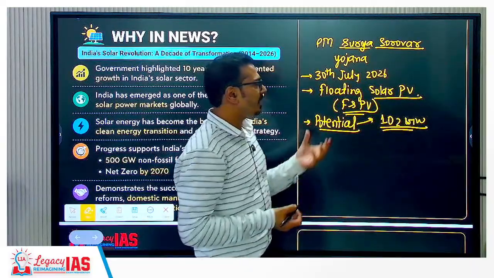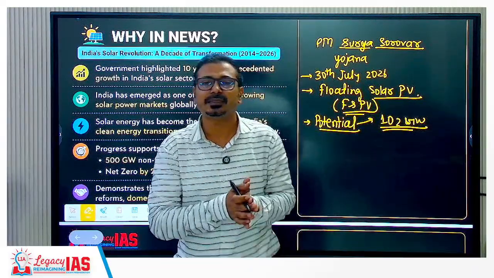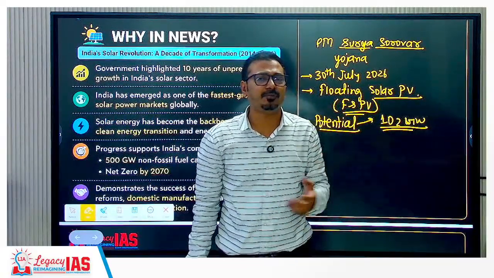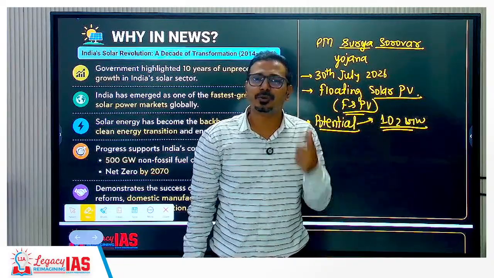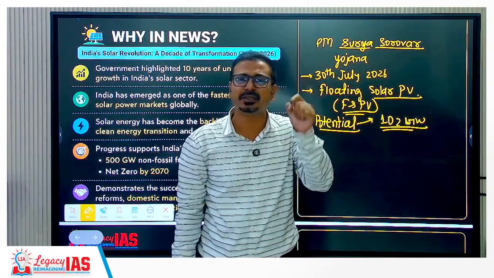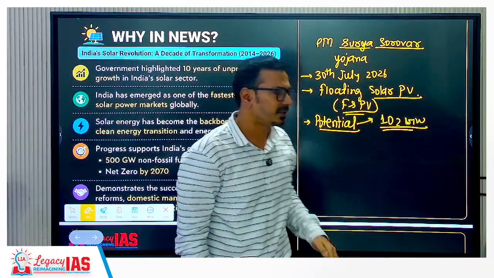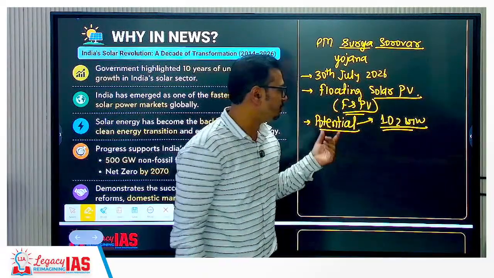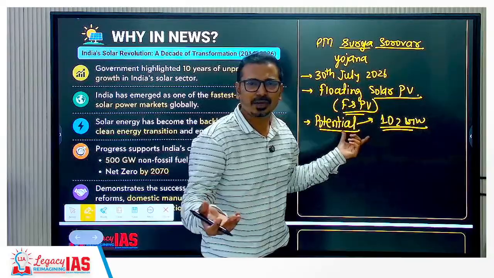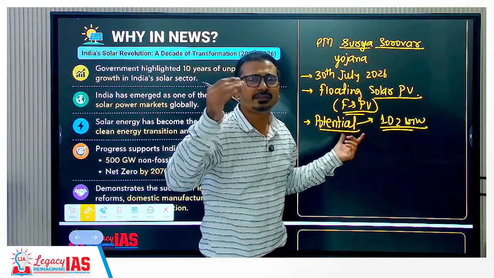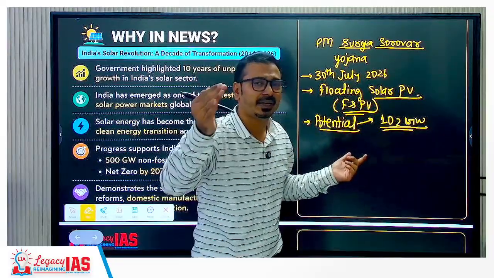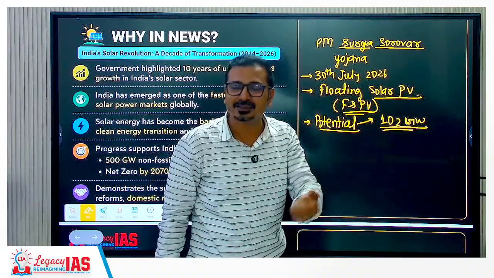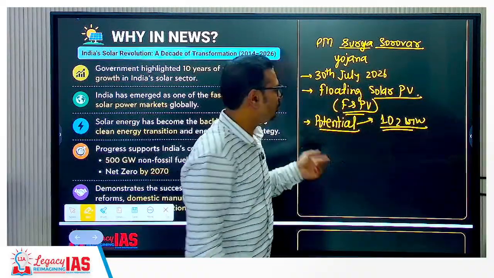Now, what are the benefits of having floating solar photovoltaics? The land that we have is limited, and most of it is under agriculture, so there are limitations in terms of area for extensive solar power plants. Now the area of lakes or reservoirs, which is unused, can be used here. Second, because of solar radiation there is evaporation happening, so water conservation is also involved. Water is conserved as well as energy captured, so both benefits are there.